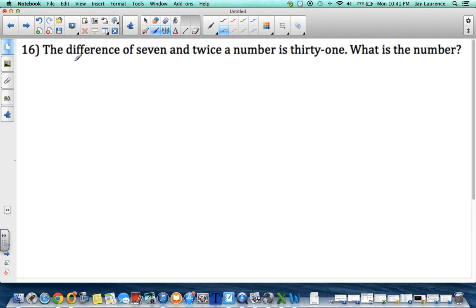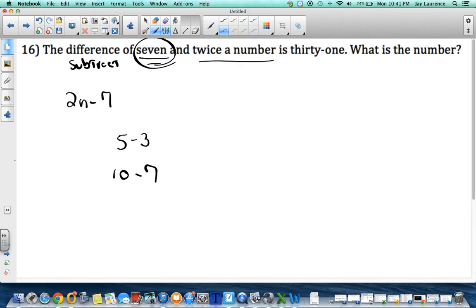The difference, that's subtract. What am I going to subtract? Of 7 and twice a number. Now, some of you are thinking, hey, it's 2n minus 7. And I disagree. Because if I said the difference of 5 and 3, wouldn't you do 5 minus 3? If I said the difference of 10 and 7, wouldn't you do that? Notice the number that comes first in the expression. So when I say the difference of 7 and twice a number, the 7 is going to come first in this case. So you see it's going to be 7 minus twice a number.